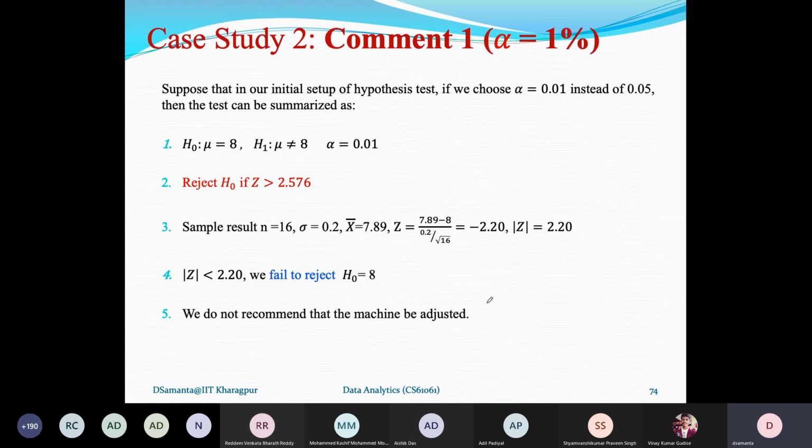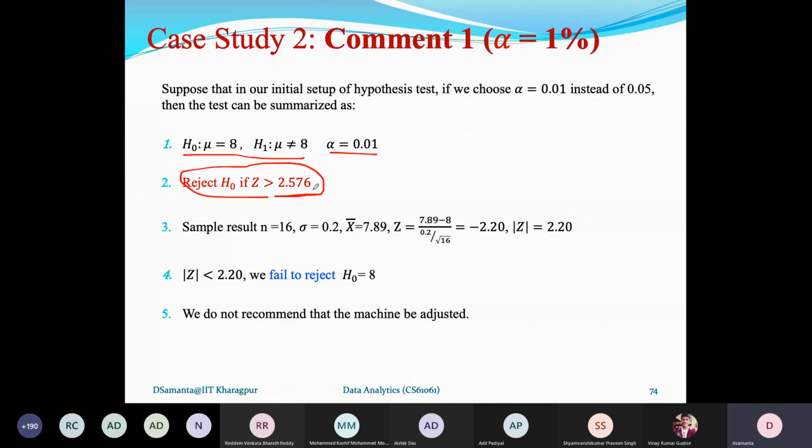Now, if we change the value of alpha from 0.05, will the inference be different or remain the same? These are the same two hypotheses, but we have changed the value of alpha. Again, if we repeat the steps, the 2.576 can be obtained from the table where 0.01 is. So the new rejection boundary is 2.576. And as you can check, that rejection boundary has changed, right?